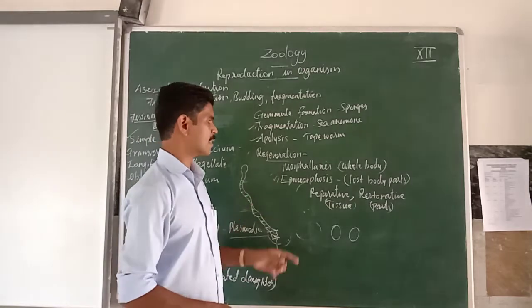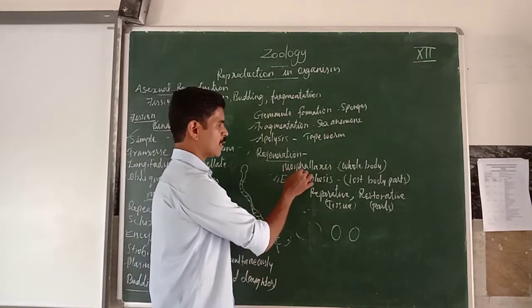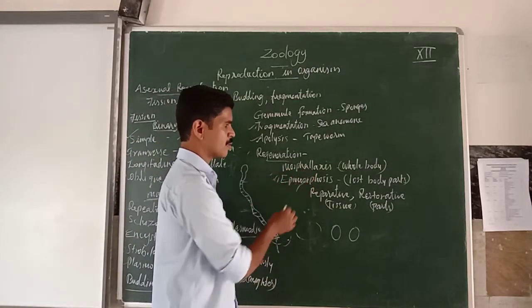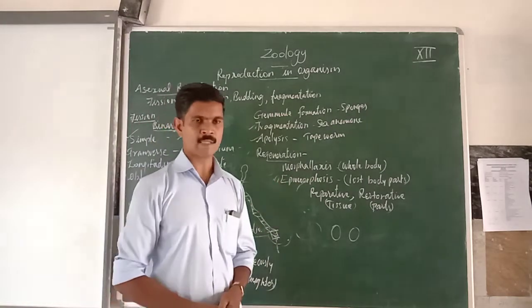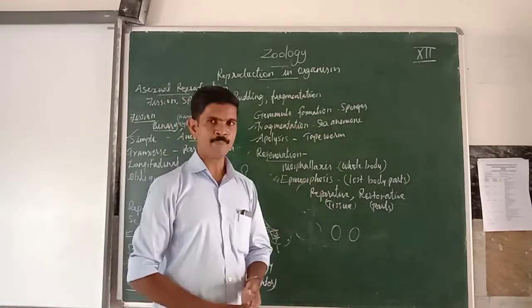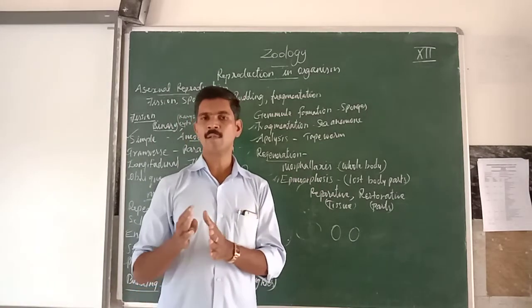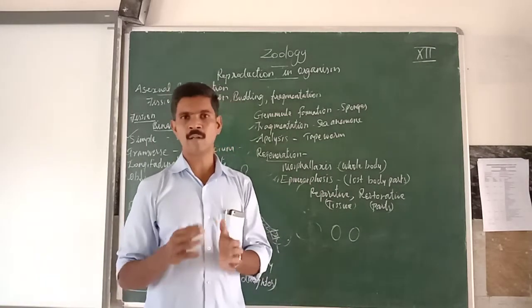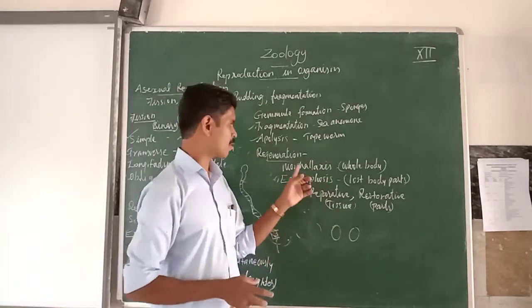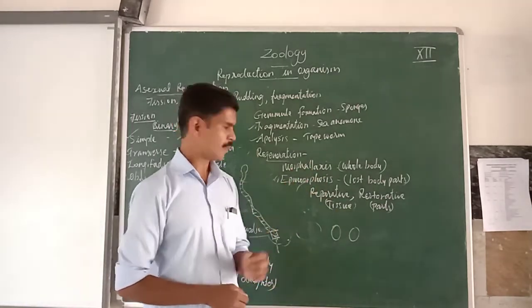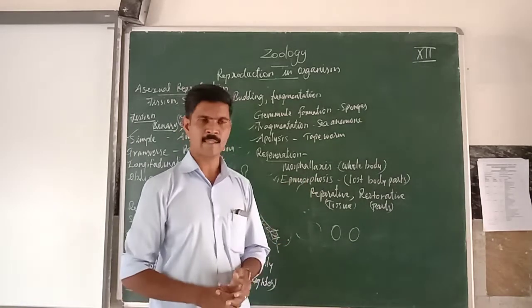Then regeneration is classified into two main categories. One is morphallaxis and the second is called epimorphosis. Here morphallaxis means that if a particular body organ is lost or disappears, the whole body is developed. This is called morphallaxis. And the second one is epimorphosis.